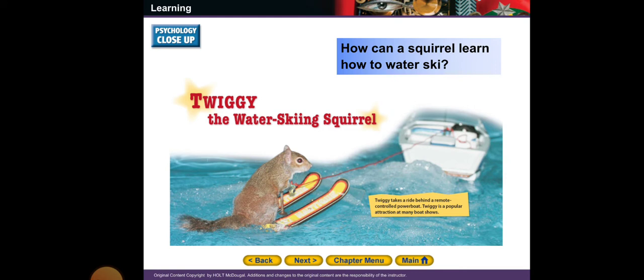So, how can a squirrel learn to water ski? What do you think? Here Twiggy takes a ride behind a remote-controlled power boat. Twiggy is a popular attraction at many boat shows. I will send you a video about this.